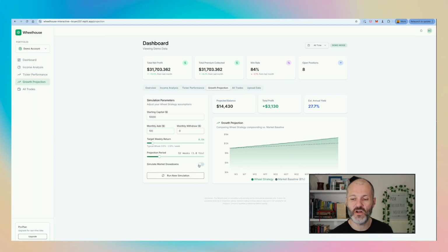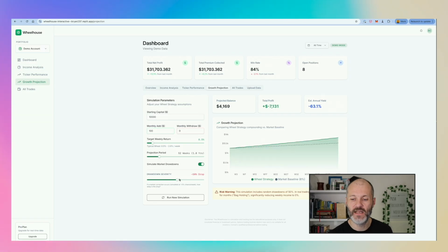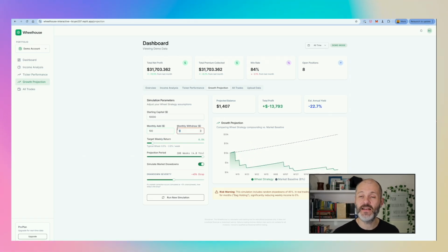If there are some market drawdowns, I can of course simulate this by playing around with the drawdown severity option. And I can also extend my projection period up to 4 years. And I can even allow for withdrawing profits from my trading account. And I can run multiple different simulations. I'll probably build this out a little bit further to increase the amount of time the projection period works for.